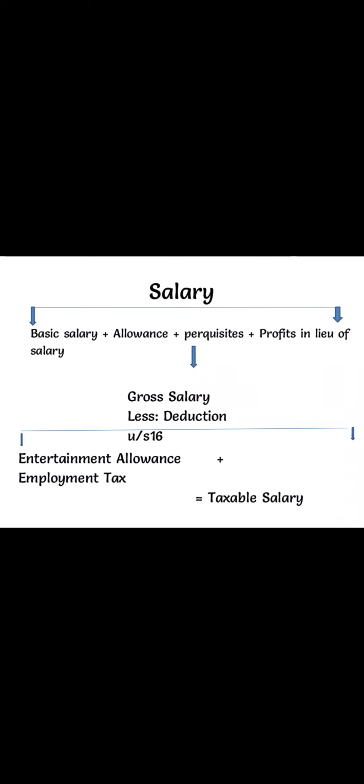Now let us see the salary in detail. Salary includes basic salary, allowances, perquisites, profit in lieu of salary. When all these are added, it is called gross salary. Then less deductions. For salary income, we have a standard deduction for government employees. During assessment year 25-26, the standard deduction is 50,000. Next assessment year it will go up to 75,000. Then less entertainment allowance exemption and HRA exemption, and the remainder is called taxable salary.